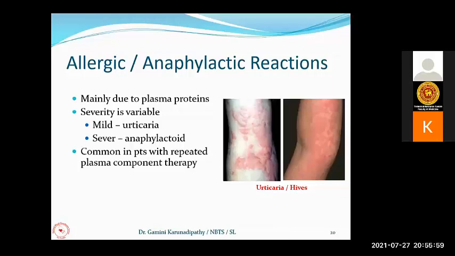You know, sometimes we are transfusing FFP or cryoprecipitate for the patients very frequently. Now, if the patient is a hemophilic patient, they are always receiving cryoprecipitate or FFP as the treatment of bleeding in the hemophiliac patients. So they have got hypersensitivity to some plasma proteins. So in that case, they are very prone to get this type of reactions, either urticarial rash or anaphylactic reactions.